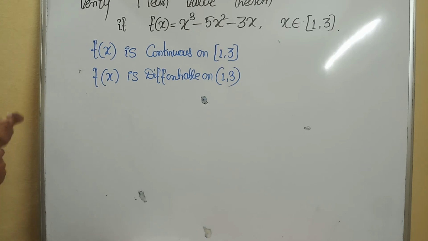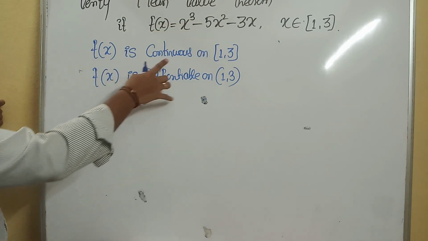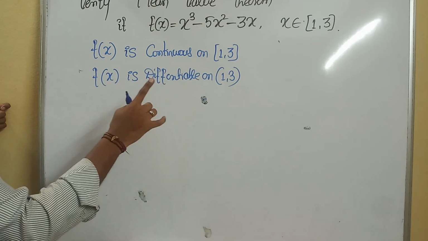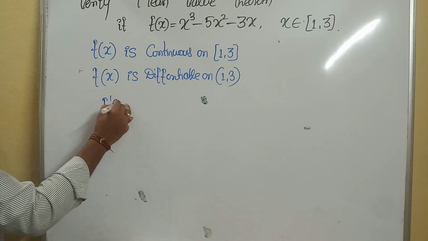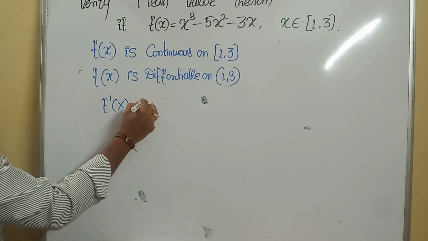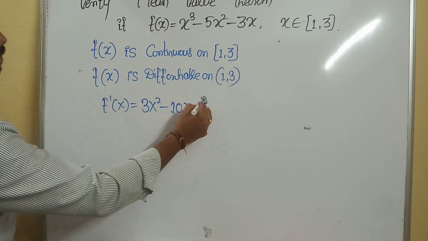Verify the mean value theorem. The given function is a polynomial function, a cubic polynomial. It is continuous on the closed interval [1, 3] and differentiable in the open interval (1, 3). What do I need to calculate? It is f dash of x. What is f dash of x? The derivative of x cube is 3x square, minus 10x, minus 3.